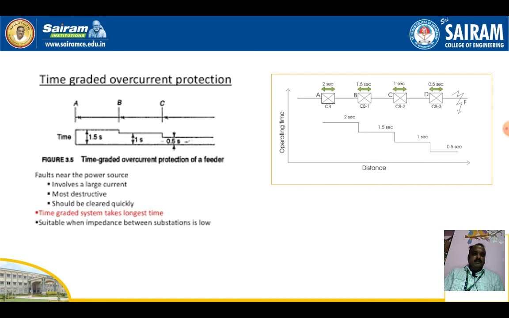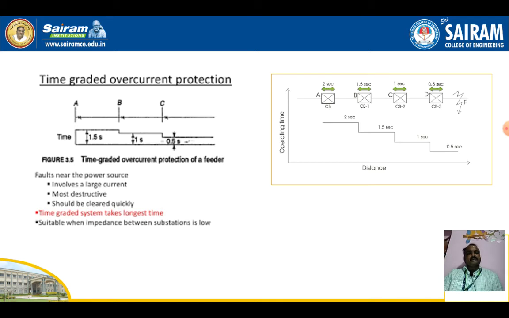Next, figure B. Here we can see the fault F. So where is the fault? After the D relay, which is circuit breaker CB3. Within 0.5 seconds, the relay should operate and isolate the fault. If D fails, C should operate. If C fails, B should operate.